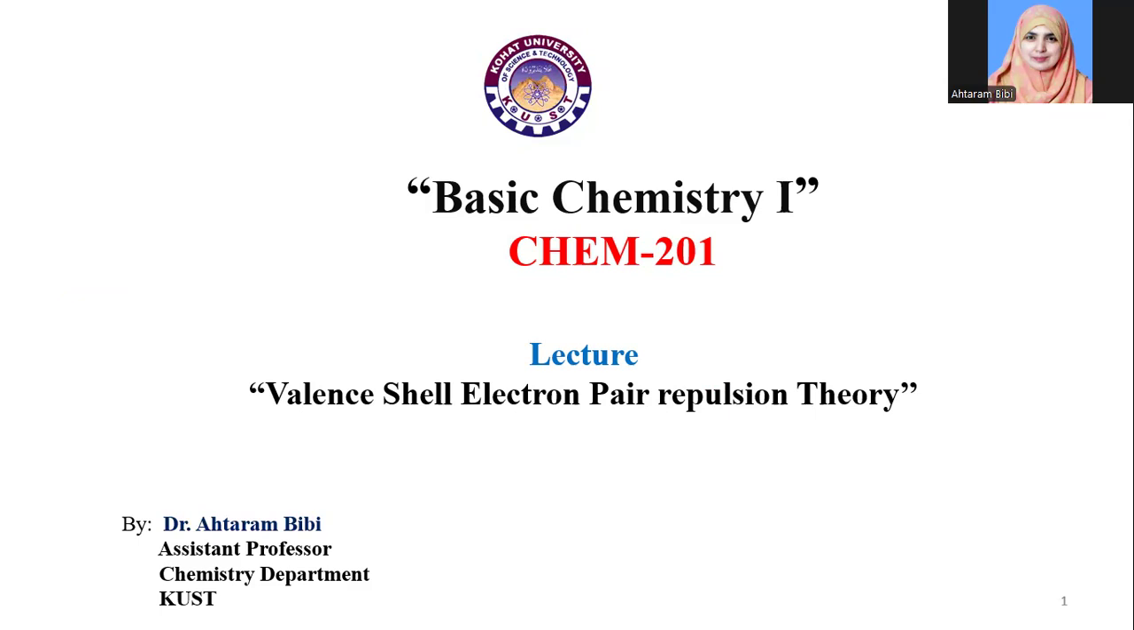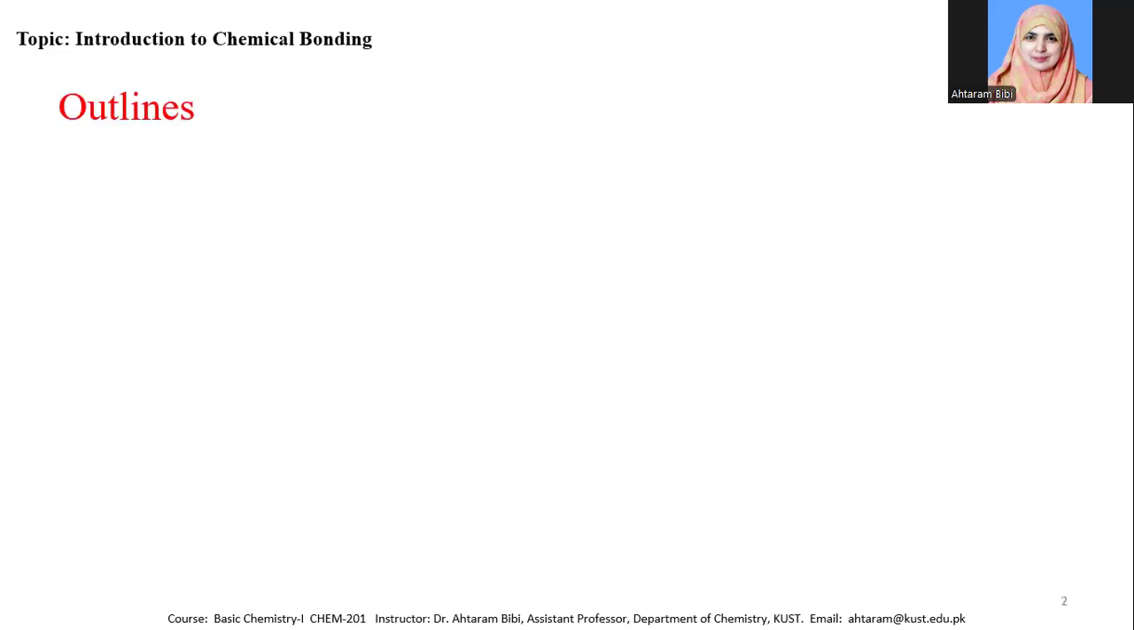In the last lecture, we discussed different types of chemical bonding. In today's lecture, we discuss the theories of bonding. The first theory of bonding, which is included in your syllabus, is the valence shell electron pair repulsion theory. So, in today's lecture, we will discuss the valence shell electron pair repulsion theory.